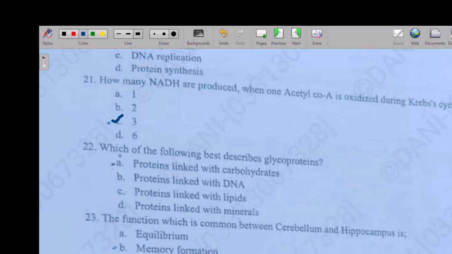So the next question is: which of the following best describes a glycoprotein? Option A: proteins linked with carbohydrates, option B: proteins linked with DNA, option C: proteins linked with lipids, option D: proteins linked with minerals. So the right answer is option A.